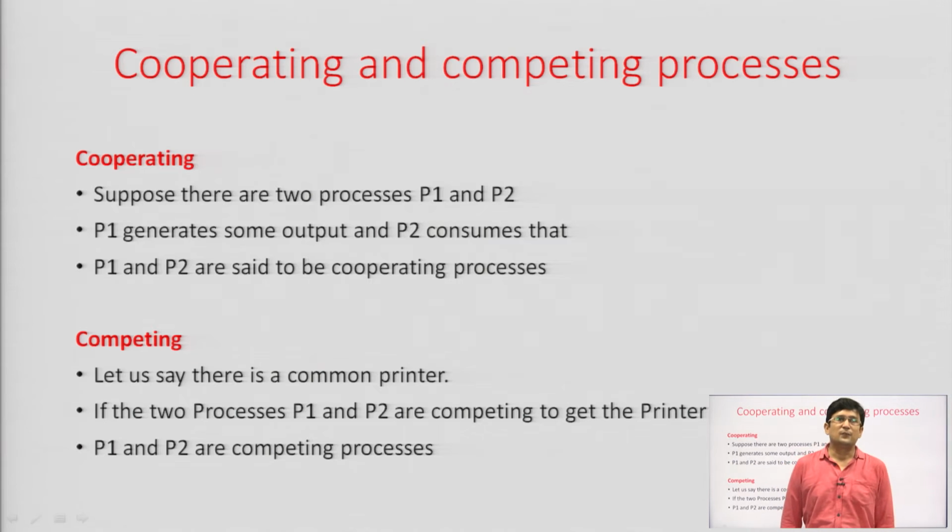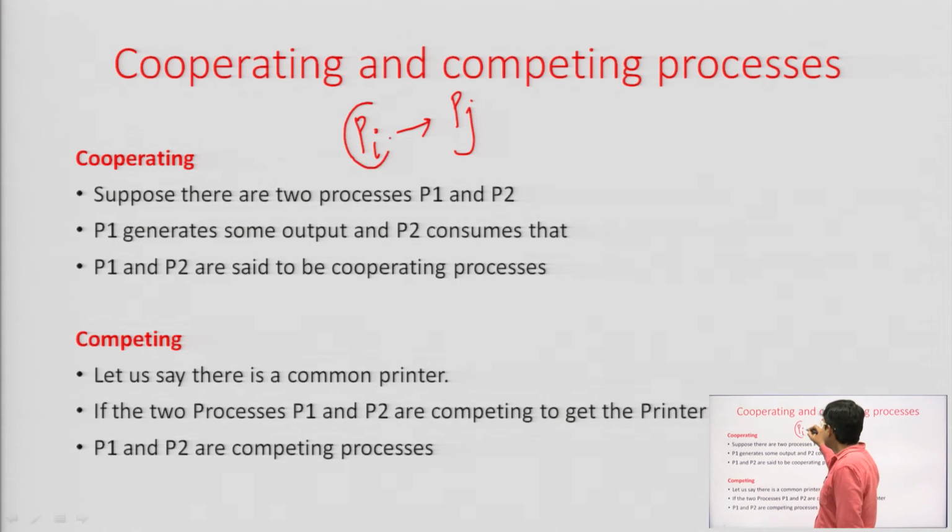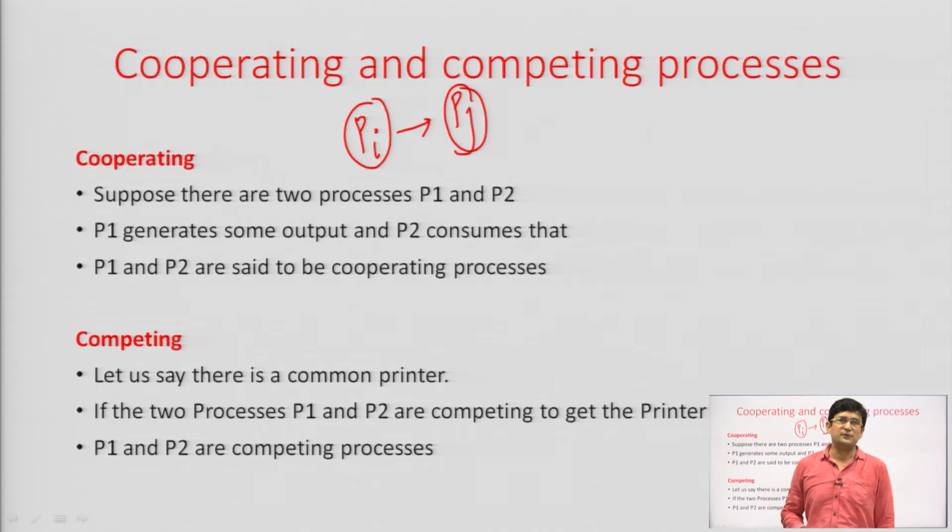Now, let us have a recap of the cooperating and the competing processes. There is a process Pi that produces some output, and the output of the Pi process is consumed by some process Pj. That means Pi and Pj are cooperating processes. We need to organize Pi and Pj such that Pi happens first, so that some items are produced, and Pj takes them later, so that the output produced by Pi is consumed by Pj.